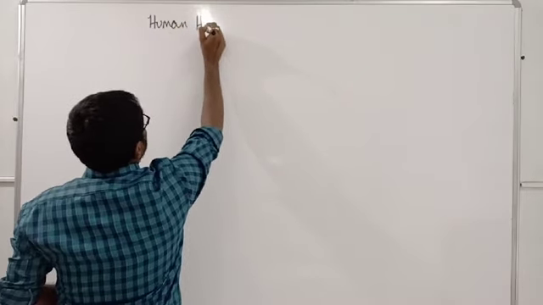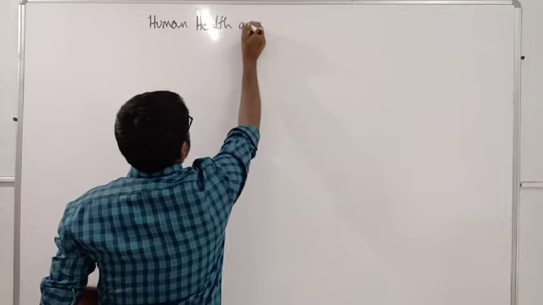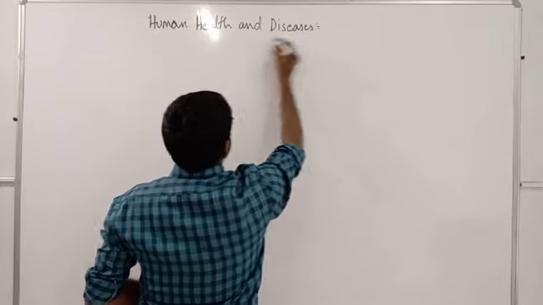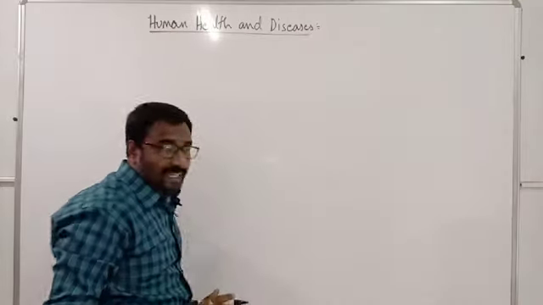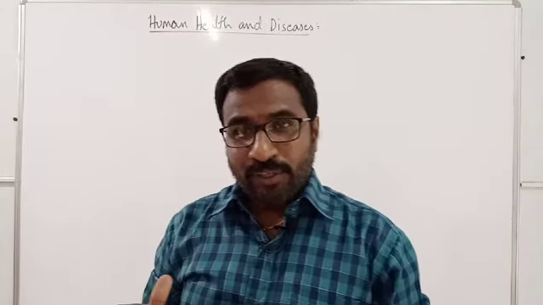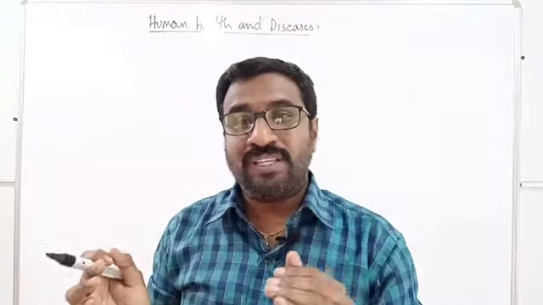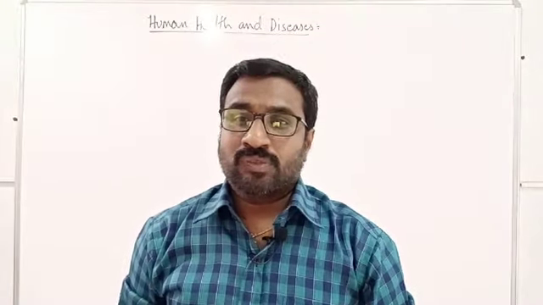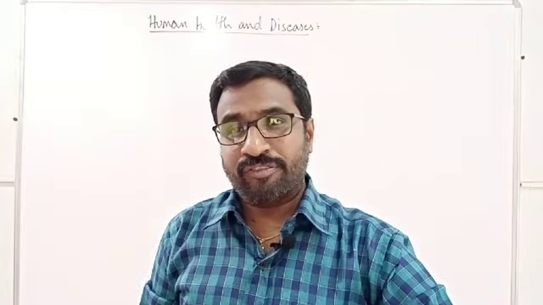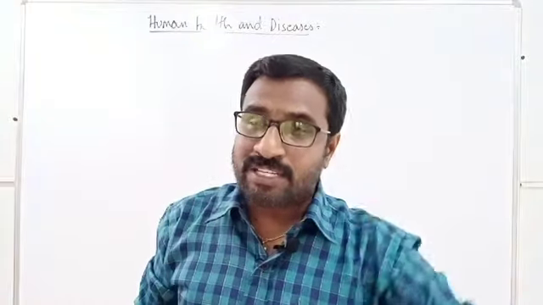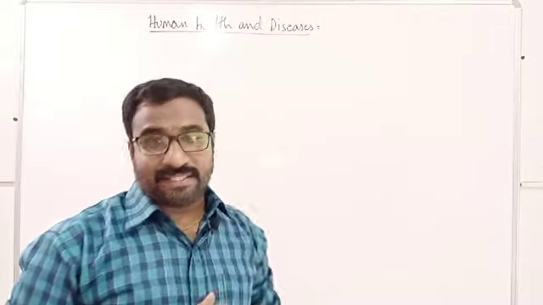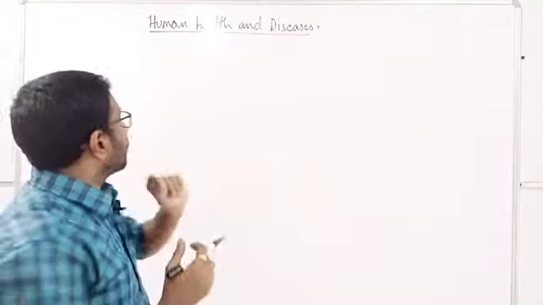Today we shall go with the NEET part, or the competitive part, for the topic human health and diseases. Actually, this topic was completed a lot of days back, but if I want to go into the competitive part, I must go into the synopsis part of it. What are the highlights of this chapter? So, we shall go into the details of what topics or subtopics are available in human health and diseases. In this, we shall go with the important ones.